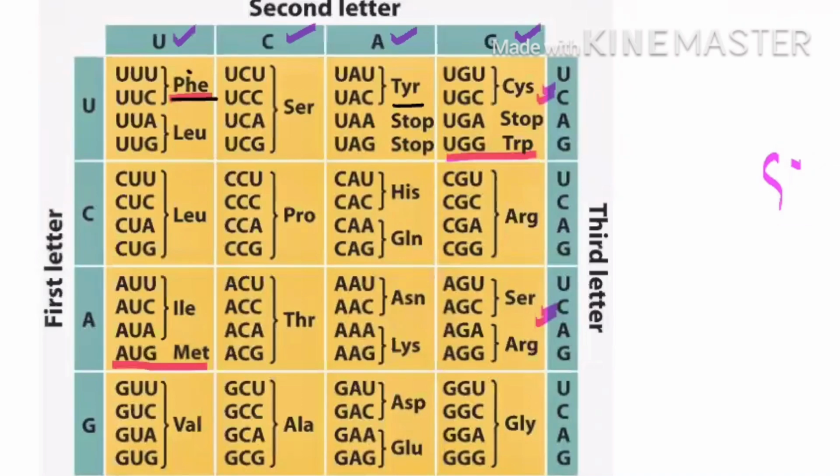Now see the amino acids which are coded by 2 codons. This is your phenylalanine which is present in the first row. Then is your tyrosine. Come to the third row, tyrosine, which is coded by 2 codons. Histidine also 2 codons. Glutamine, asparagine, lysine, aspartic acid, glutamic acid. Is it clear? And cysteine. So this is the way if you learn, I hope this topic will become very easy for you.